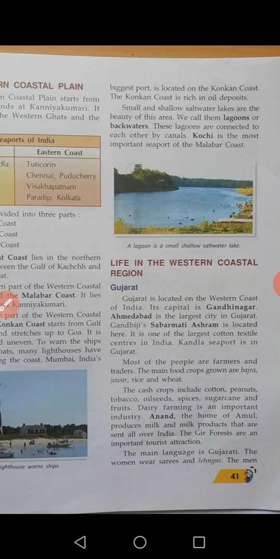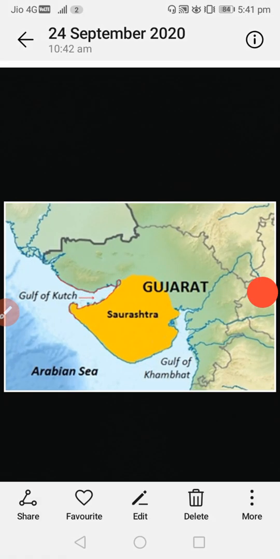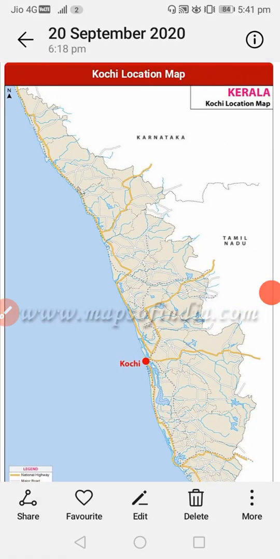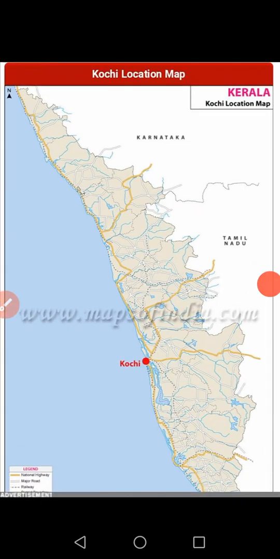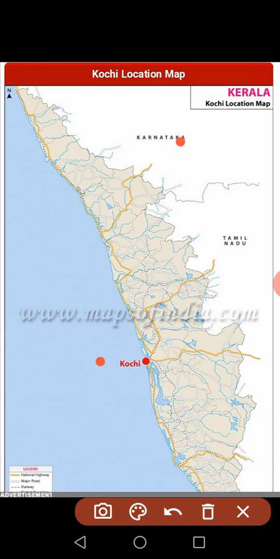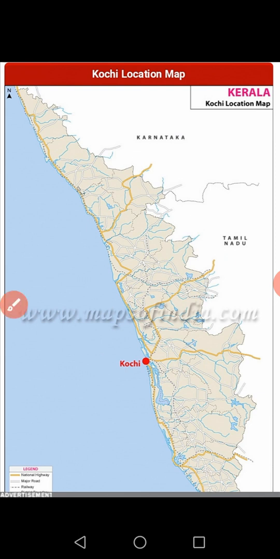Kochi is the most important seaport of the Malabar coast. Where is Kochi? Kochi is in Kerala state. Here is Kochi; this is Kerala state. Karnataka is here, Tamil Nadu is here. Kochi is the most important seaport of the Malabar coast.